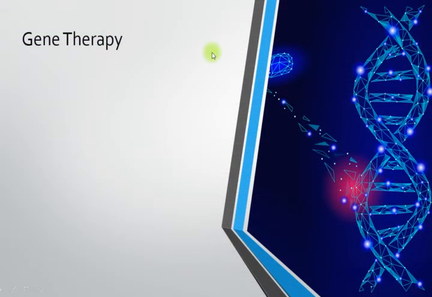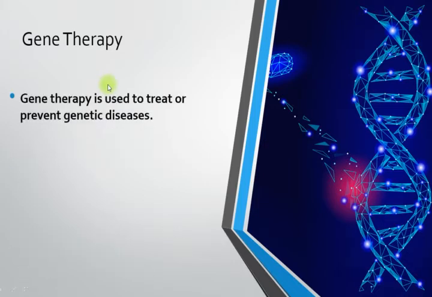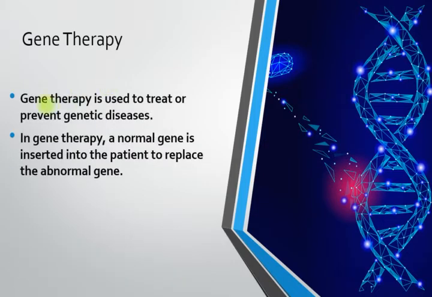Alright, let's go to the first application of biotechnology, gene therapy. What is gene therapy? Gene therapy is used to treat or prevent genetic diseases. Do you still remember the genetic diseases that we already discussed in chapter 11 and chapter 12? Examples of genetic diseases are hemophilia, thalassemia, and sickle cell anemia.